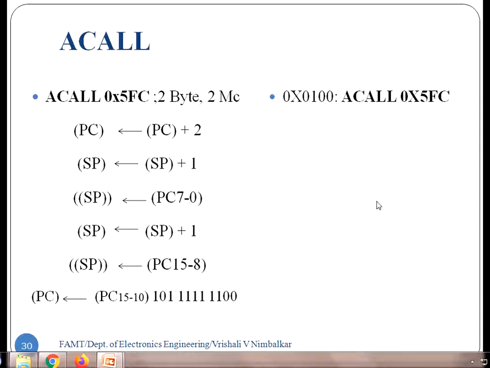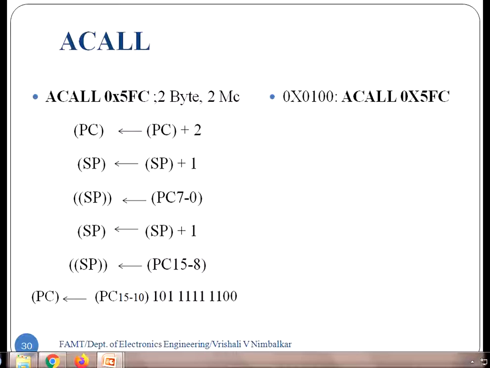Let us assume that the ACALL instruction is written at 0100. This is the main program address 0100, where ACALL is written, and the subroutine is at 5FC, the 11-bit address of the subroutine.